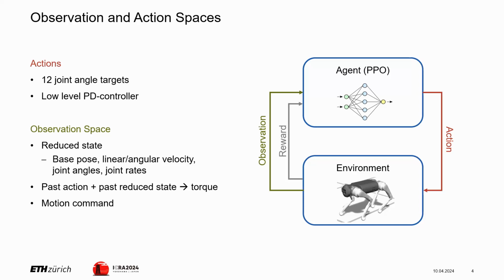Additionally, since we want the agent to estimate external disturbances, we want it to be able to estimate forces. Through the low-level PD controllers in the joints, torques are related to the action with its corresponding state observation. By passing the most recent action together with the last observation to the agent, we give it all information to estimate the external force acting on it.